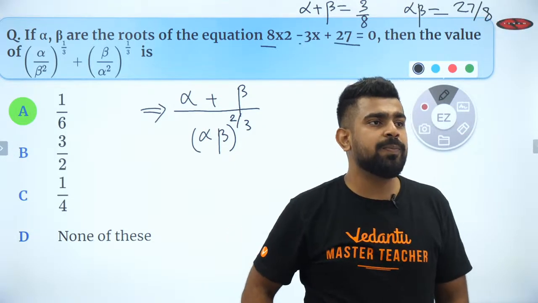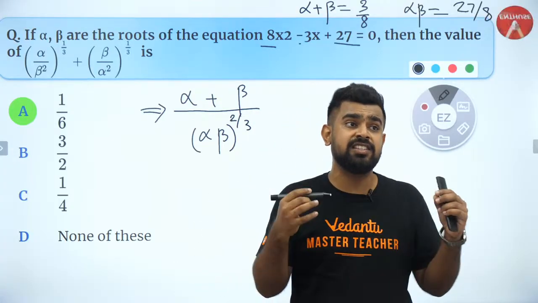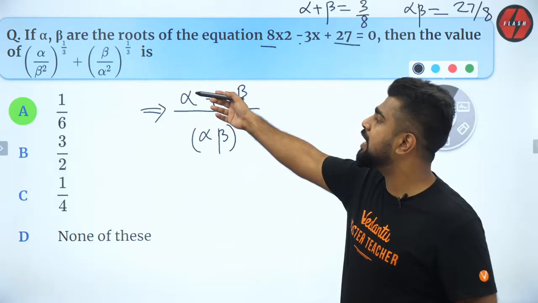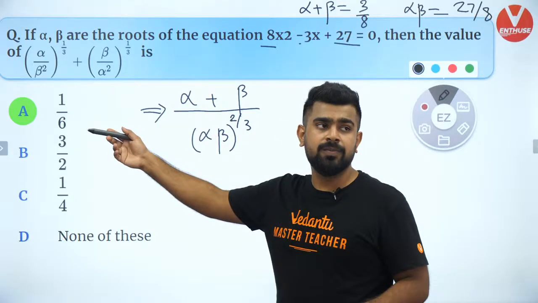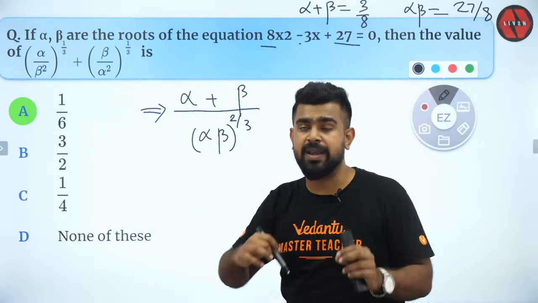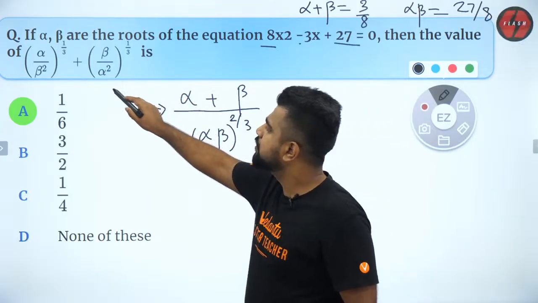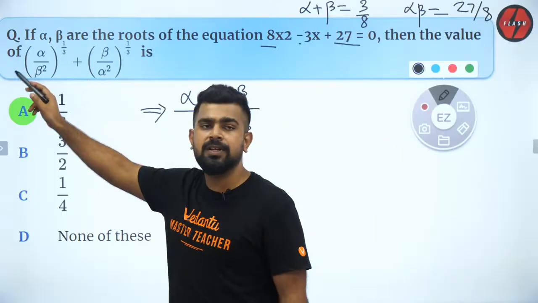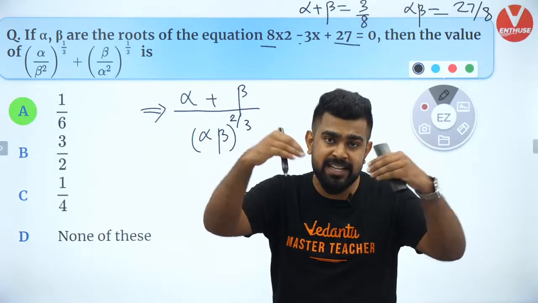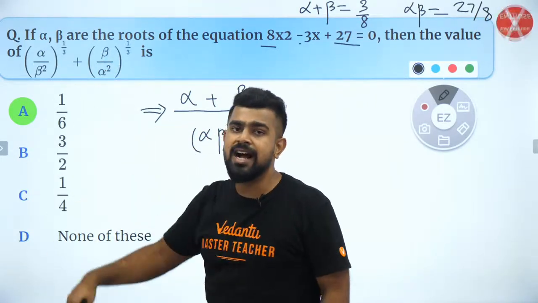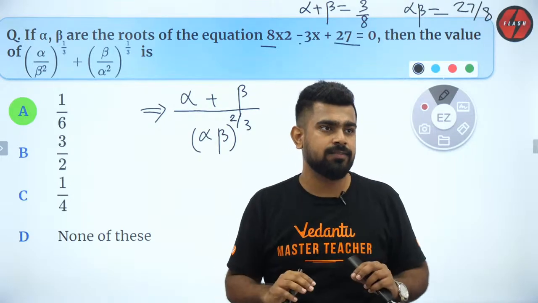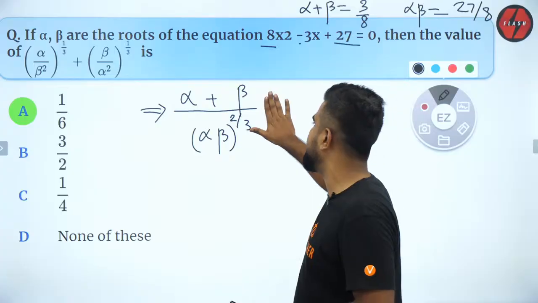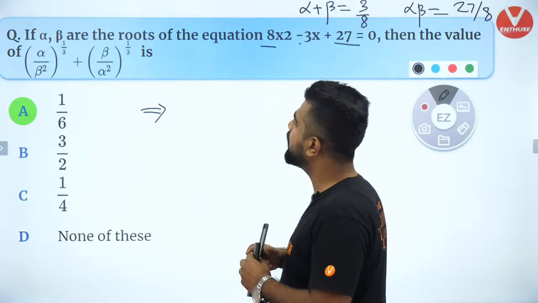Everybody? Deepak Tripathi is saying, sir, I didn't understand the LCM. Girl boss is also saying. Guys, please try to look at the LCM because that is the first step. Okay? So what you have to do is, you have to cross multiply. So for the first term, I will multiply by alpha square inside, and for the second term, I will multiply by beta square inside. So many of you are saying LCM is not clear. So let me start from the basics. Let's do it right from the basics.